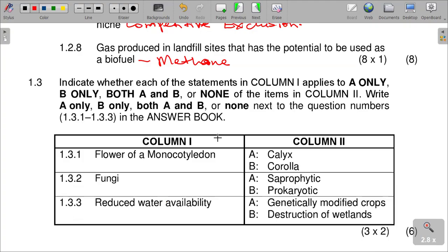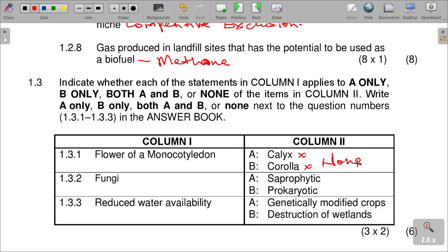So what is happening with questions 1, 2, 3? You just write the question number and also the correct answer next to the question. We are saying flower of monocotyledon. Mono means one, so we have the calyx and then the corolla. So in this case, this is not true. So it is none.